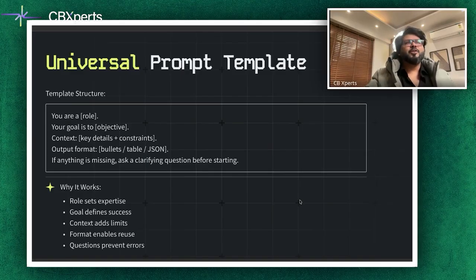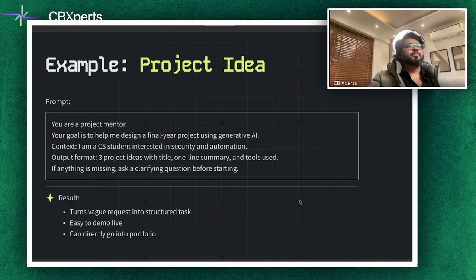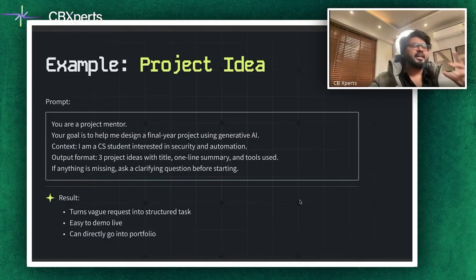This is what you do when you're, let's say, working and having an interaction. And that's what we are doing here. So what we are doing is basically simply giving role, goal, context, output format, and asking clarifying questions. And this is important. Now we are going to jump towards an interesting concept and add a couple of examples. These can give you an idea about the project and other things too. So let's apply a template like that.